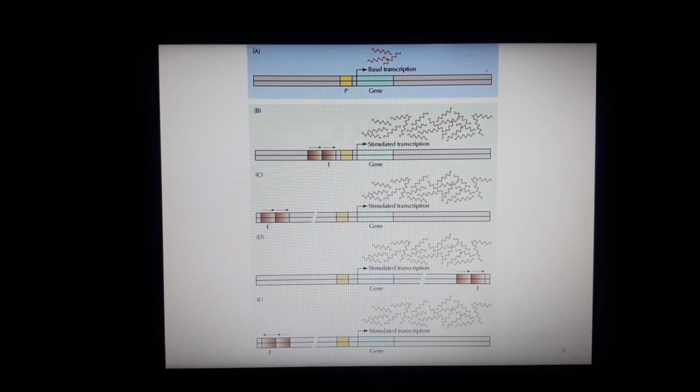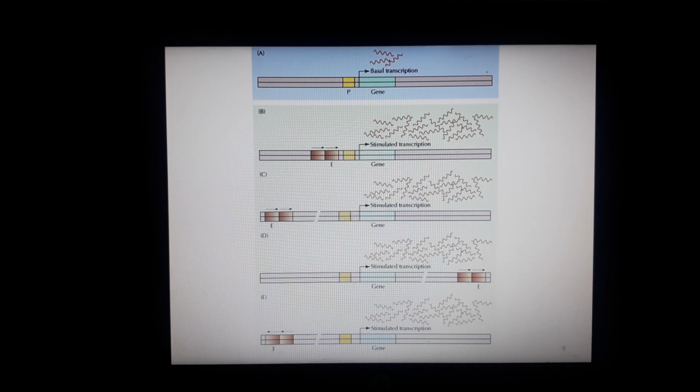Now let's see how the enhancer performs its function. Here in the diagram you can see the promoter, the gene, and the basal transcription. Let's see what happens without the enhancer. In A1, without the enhancer, you can see that the gene is transcribed at a low basal level.